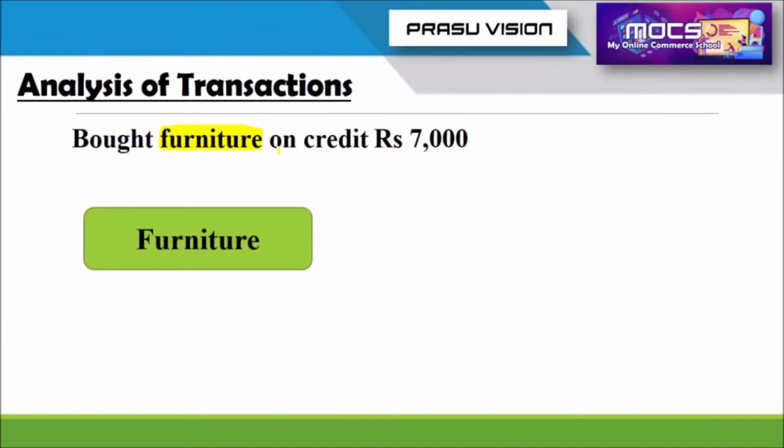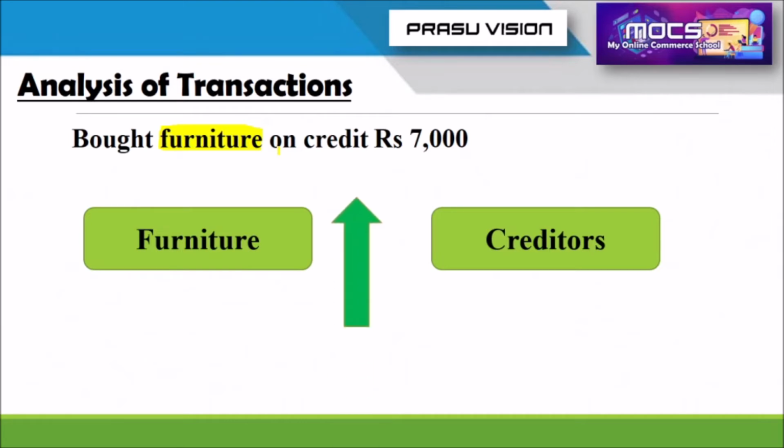So what is happening for the firm? Furniture is increasing and creditor, a liability of the firm, is increasing. Creditors come under current liability. So when the organization is purchasing furniture on credit, the firm's liability increases. So please remember, furniture increases in the firm, and the creditors' liability of the firm also increases.